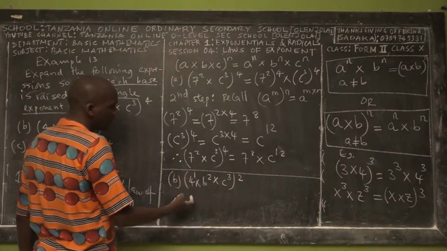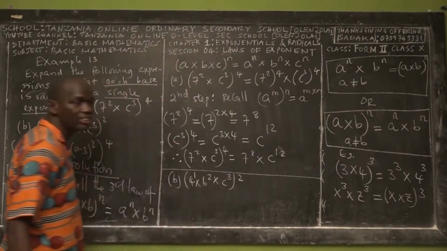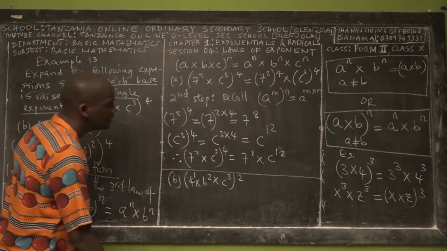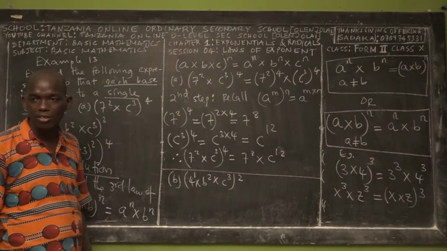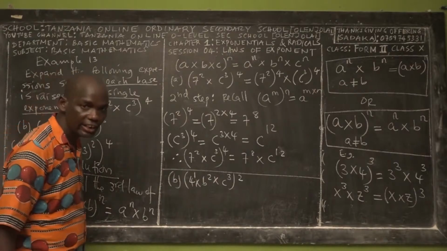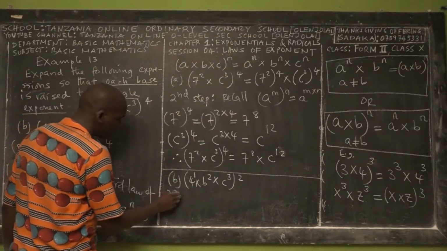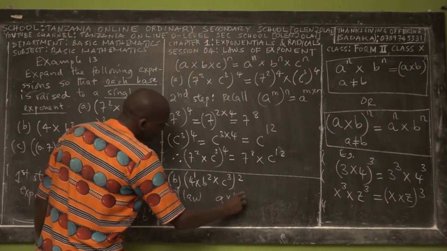So how many exponents do you have? 3. 1, 2, 3. But all of them have what exponent? Of 2. How many laws are we going to apply? Two laws. The third law and what? Yes, and the second law, right? Yes. How are we going to apply the third law? So how does the third law state? A times b times